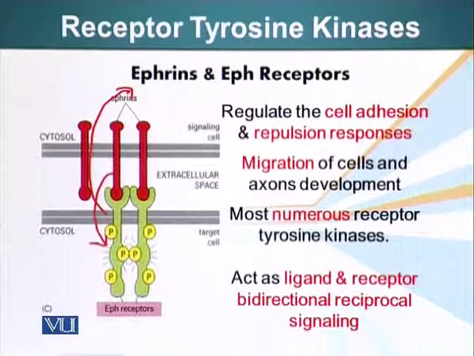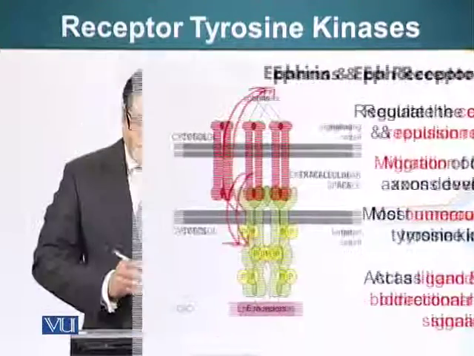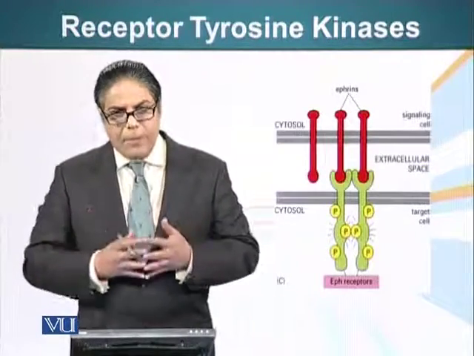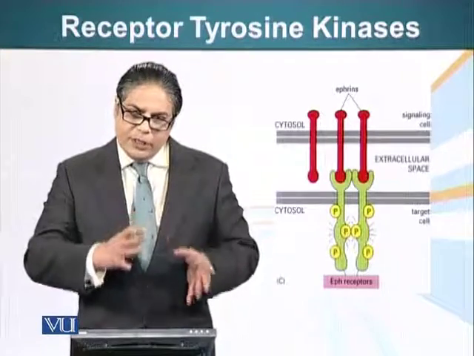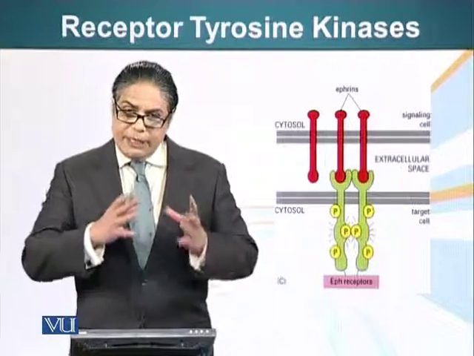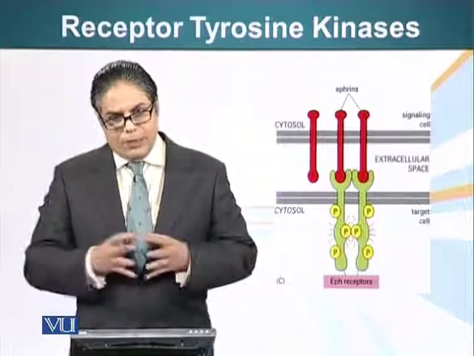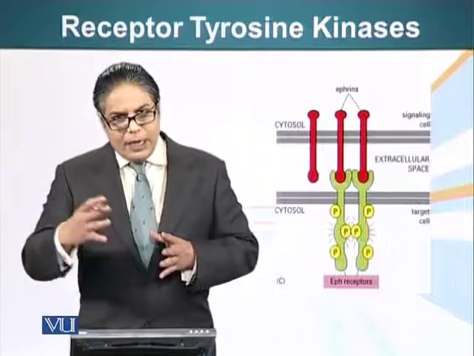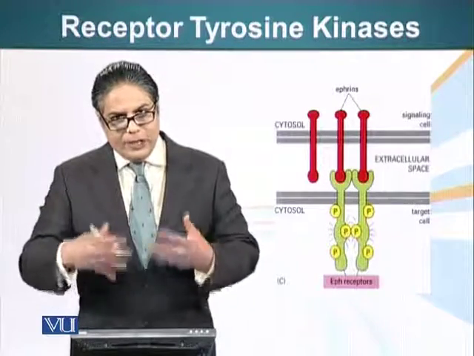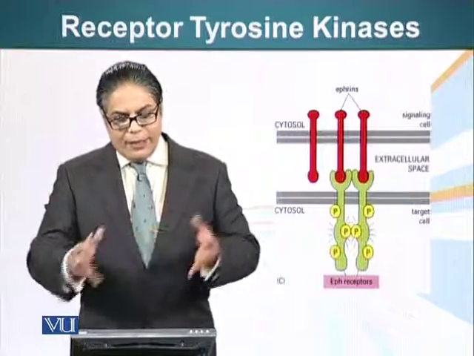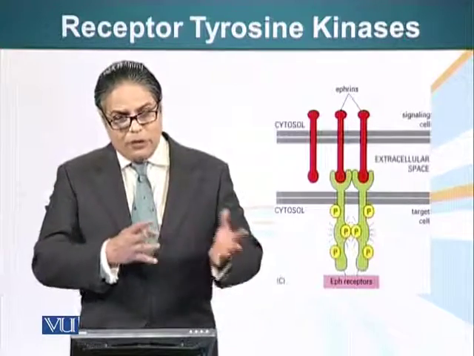So the end result is either cells respond to such signals with cell adhesion or repulsion. So what determines whether a cell is going to adhere or repel? It is the machinery inside the cell that is going to interact with these receptors and convey the message to the other components of the cellular machinery. So let's see what happens when these receptors are activated and what proteins interact with the cytoplasmic domains of these receptors.